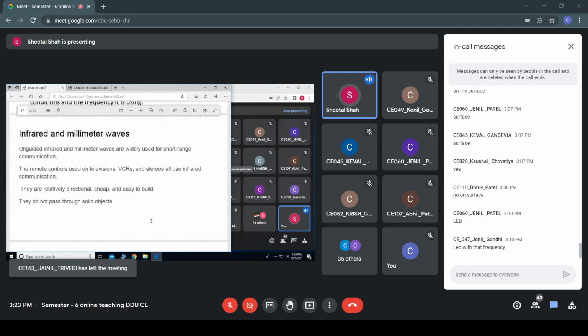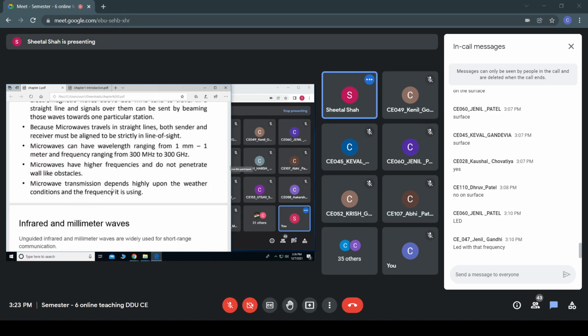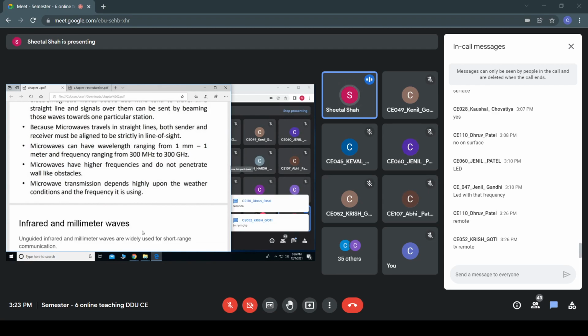The next type of unguided wave is the infrared and millimeter wave. Can you tell me where infrared waves are used? Any one of you? These infrared waves are used in your TV remotes, yes, any remote control.